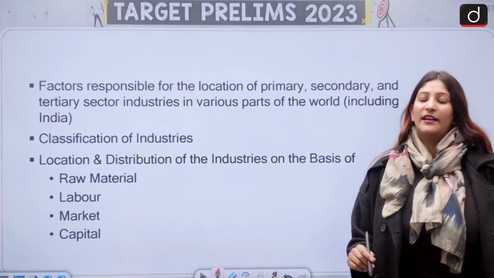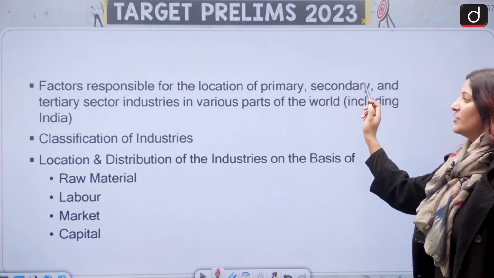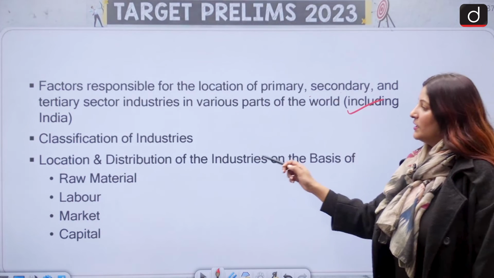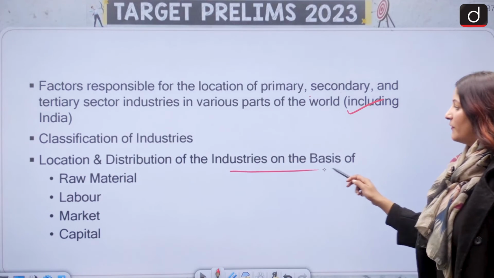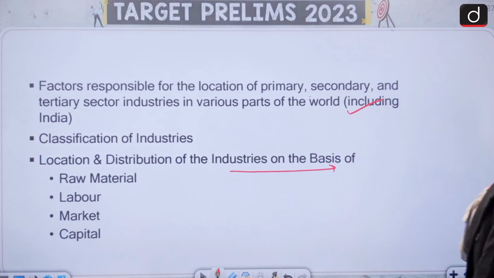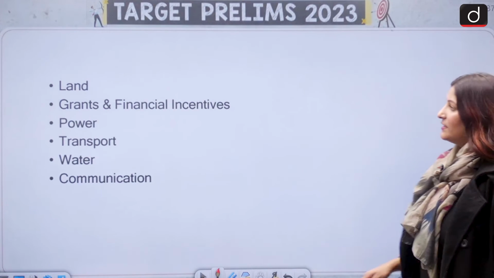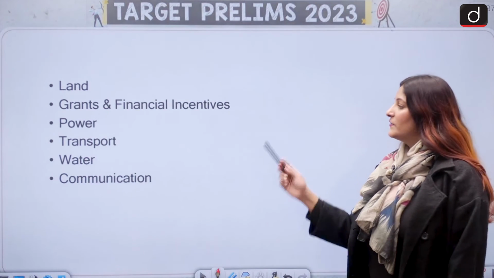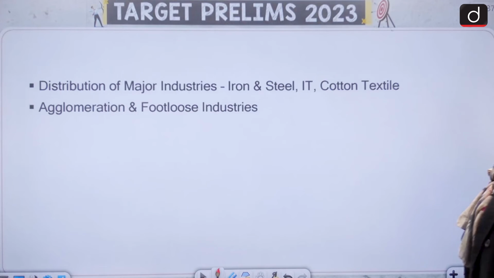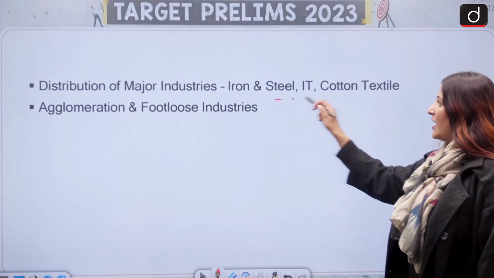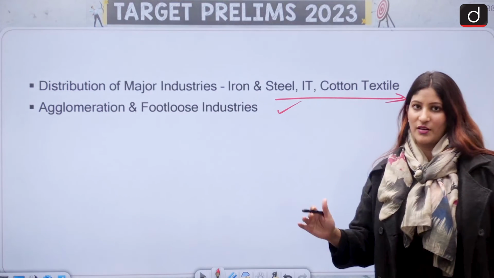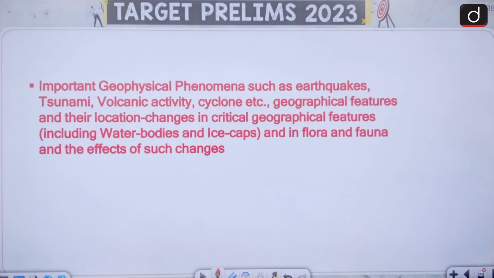Then we have the factors which are responsible for primary, secondary, tertiary sectors in various parts of the world, including India. Here we have location and distribution of industries on the basis of raw material, labor, market, capital. Important factors are land, grants and financial incentives, power, transport, water and communication. Distribution of major industry, iron and steel, cotton textile, agglomeration of footloose industry. Both for prelims and mains.